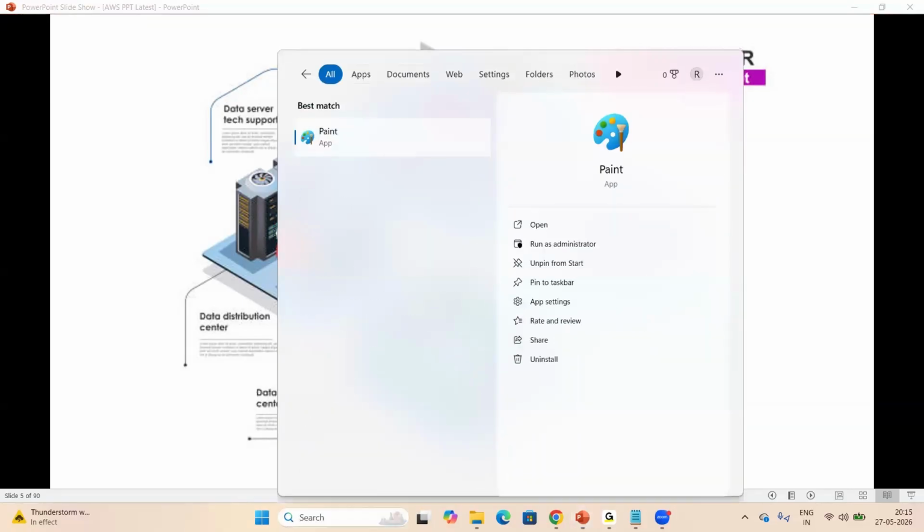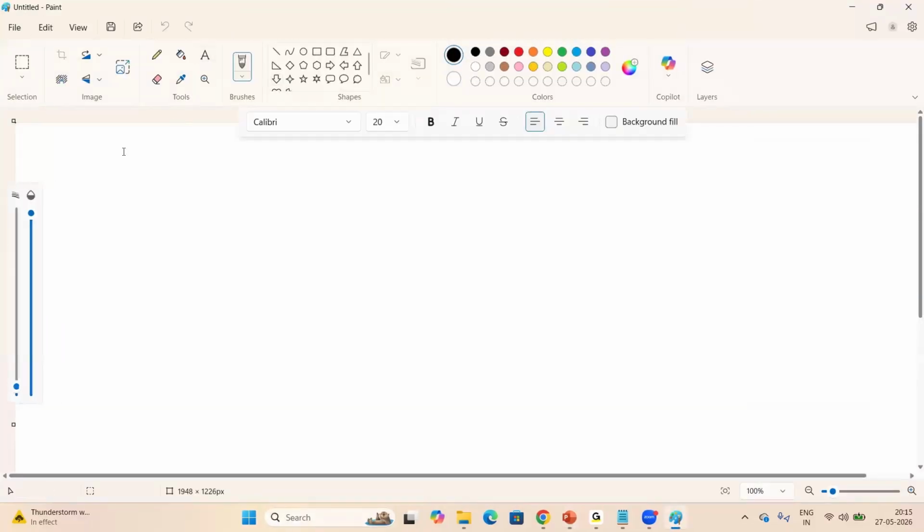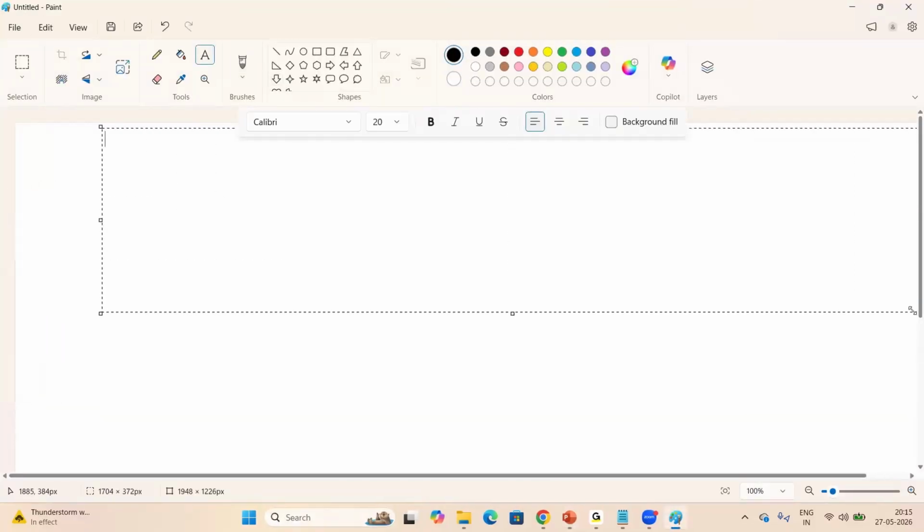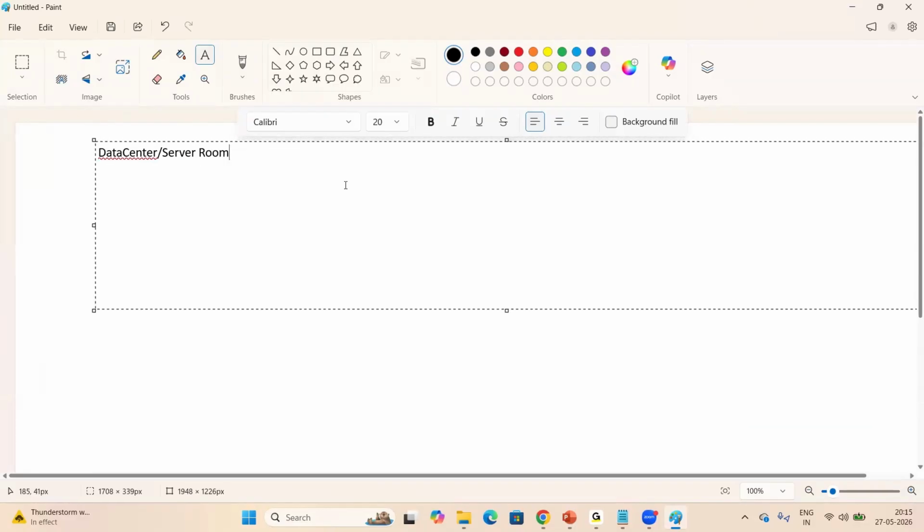Now, let me show you something here. What is a data center, anyone? A data center is a server room. People also call it a hub room or network room.